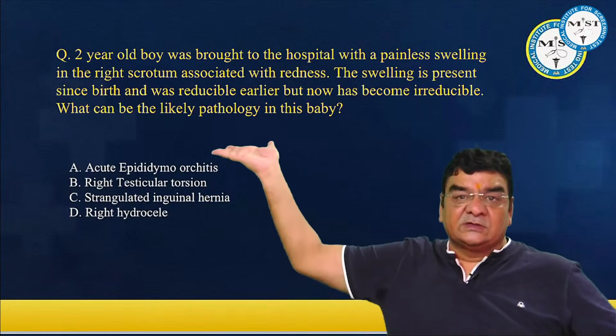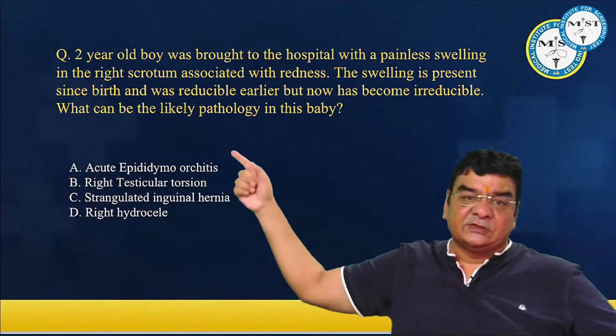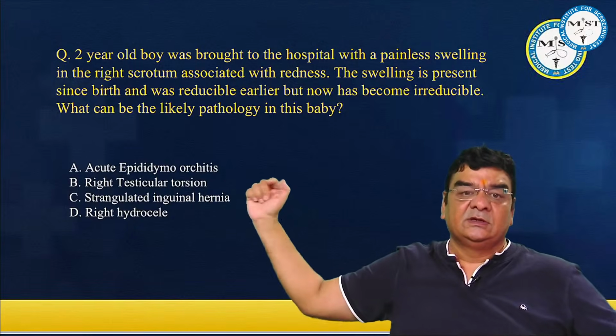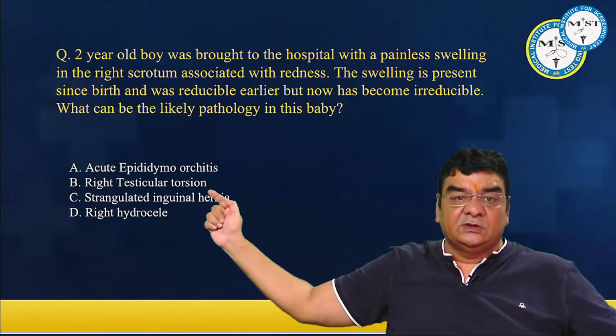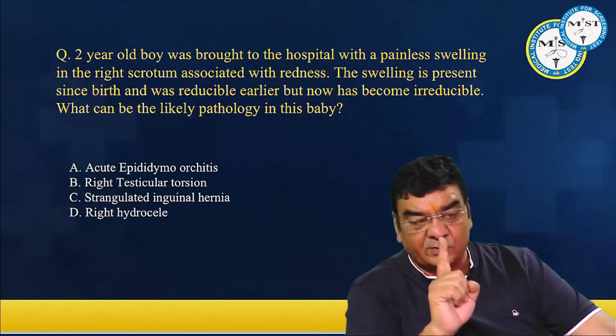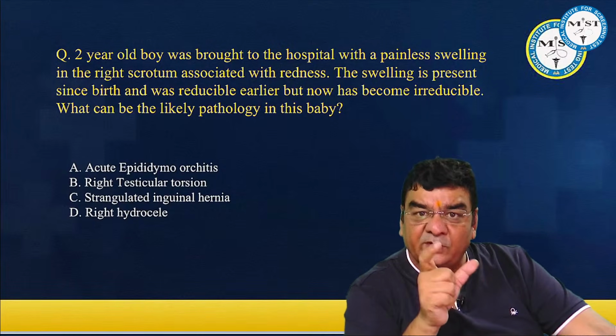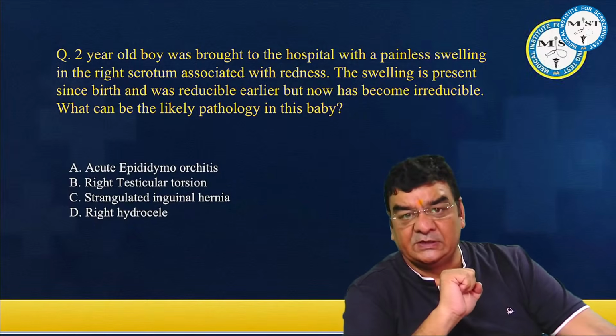And he would be giving something like that, elevation of the scrotum might relieve pain. That is a positive Prehn sign in epididymo-orchitis. Testicular torsion, generally the age group for testicular torsion, we know that age is just a number, but not for the MCQs. So testicular torsion is commonly seen between 10 to 25 years of age, right?